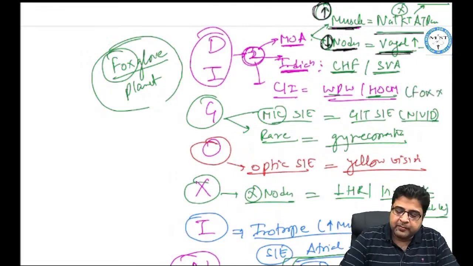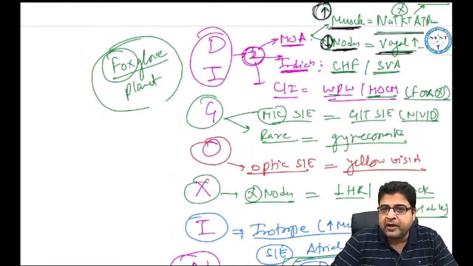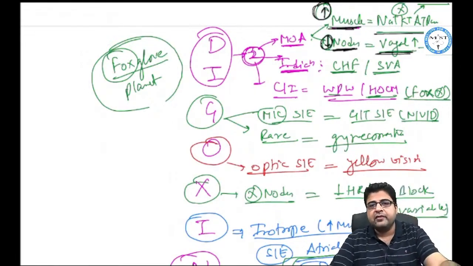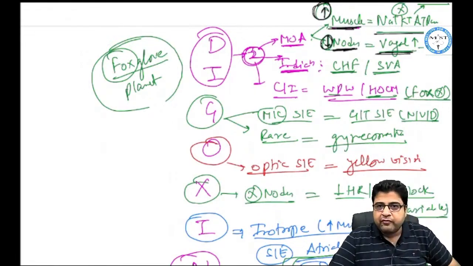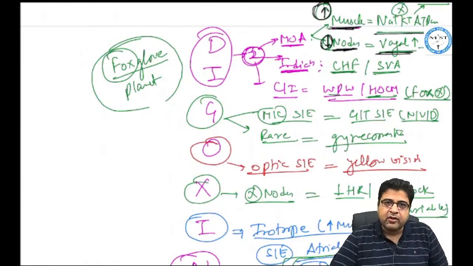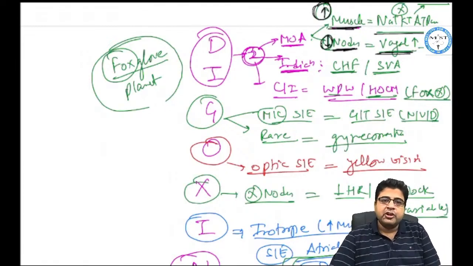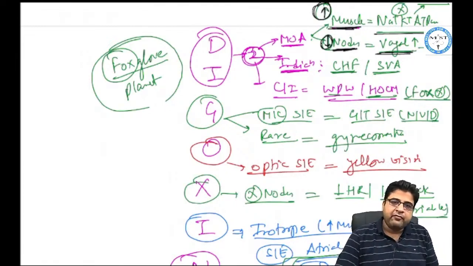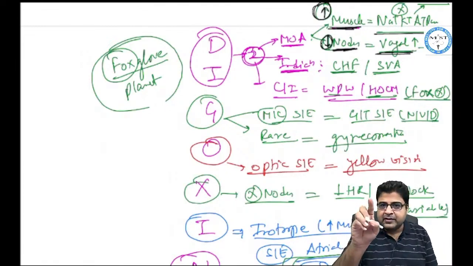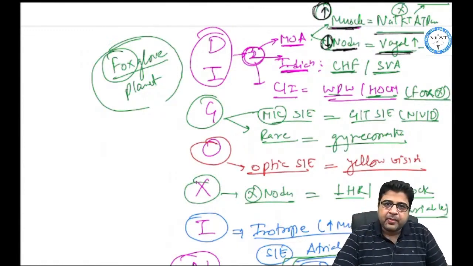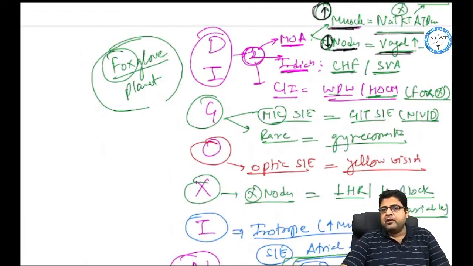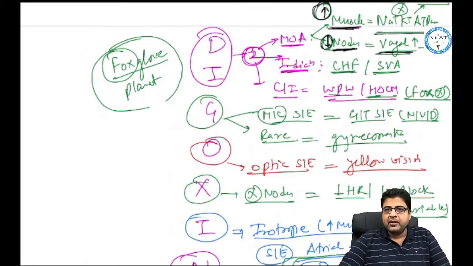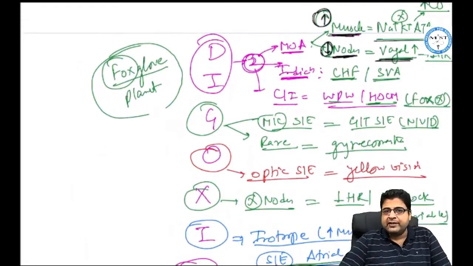That's why this medicine has the word OX in its name. So 2 contraindication, hypertrophic obstructive cardiomyopathy and Wolff-Parkinson-White syndrome.